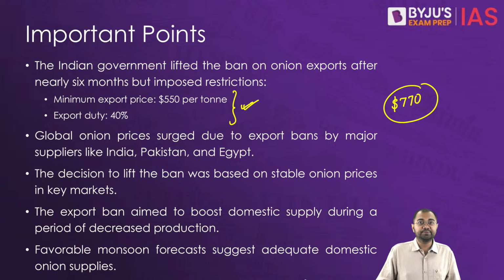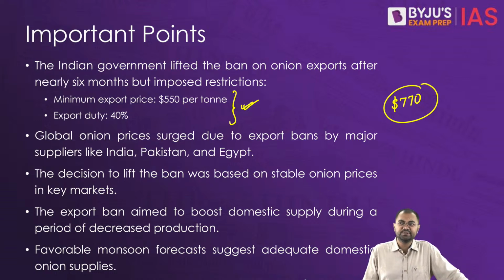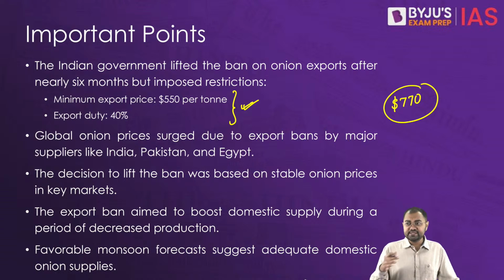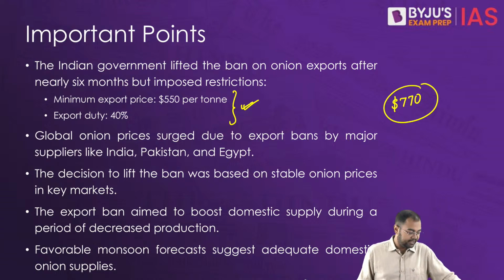But with the upcoming Rabi crop, which is expected to be good, and there is a favorable monsoon which also has been forecast this year for the Kharif season of 2024-25, the government believes that the global onion prices or the supplies will remain adequate for India.